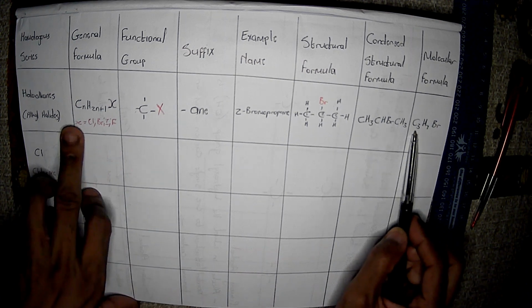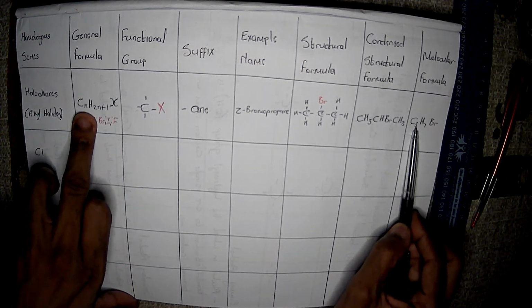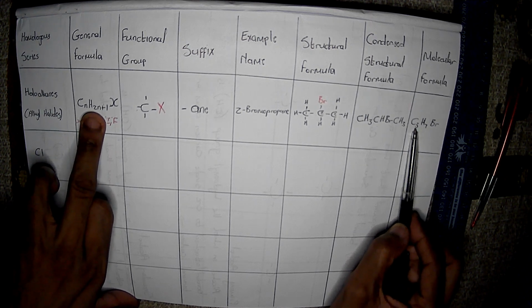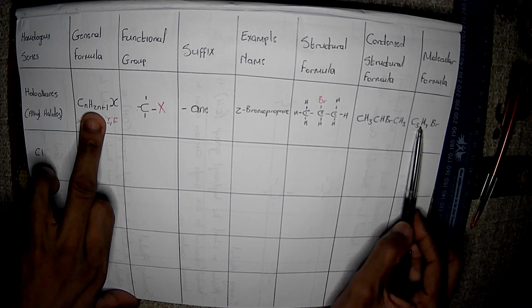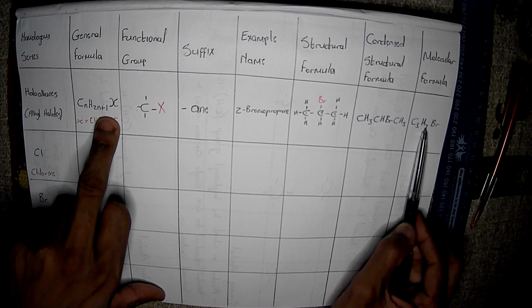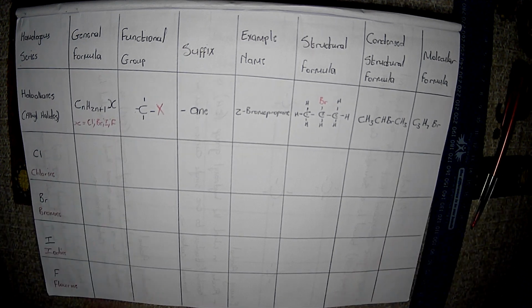So in this particular case, we have C, and this 3 represents our n, right? And for the H, we have 2 multiplied by n. So if we multiply 2 with this 3, it's going to give us 6, right? Remember, in this general formula, we are adding 1. So adding 1 here, it's going to be a 7. Okay, makes sense, right? Now, let's move on to the second example.